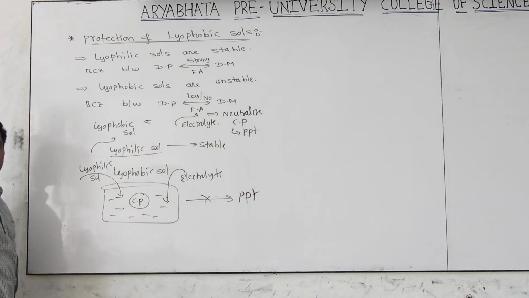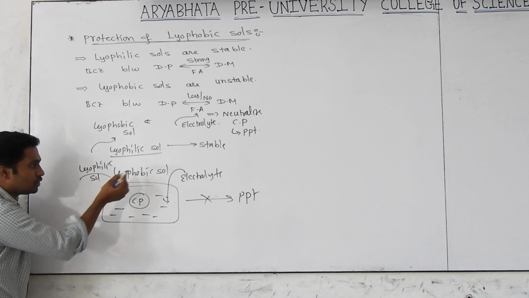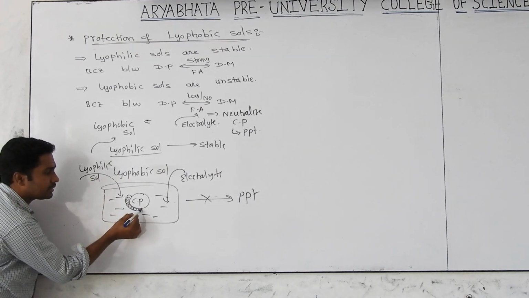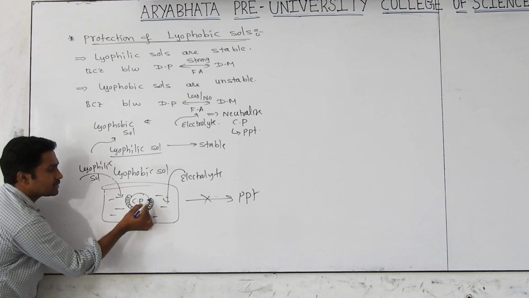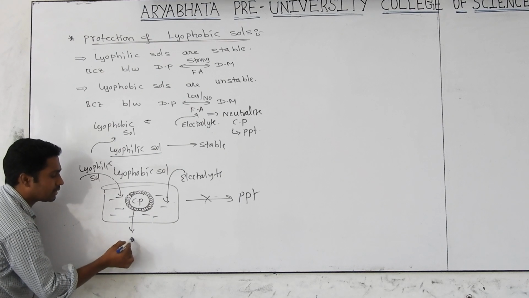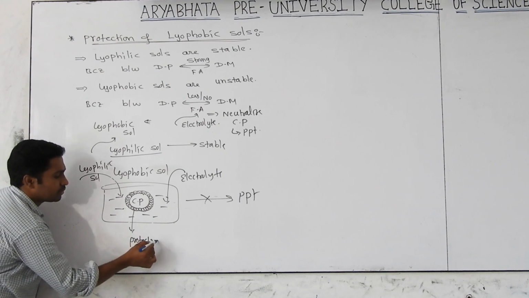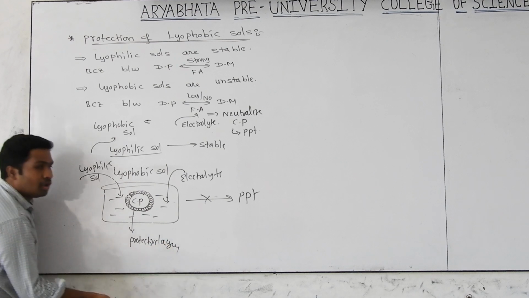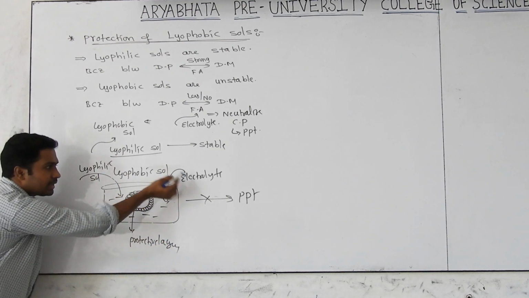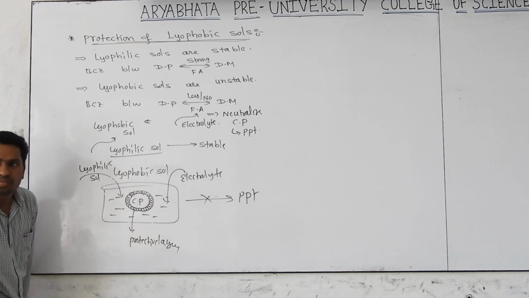That is what is called protection of lyophobic sols by adding lyophilic sols. What happens? Whatever lyophilic sols are there, they stick on the surface of the colloidal particle and form a protective layer. After forming the protective layer, is there any interaction between the colloidal particle and the added electrolyte?